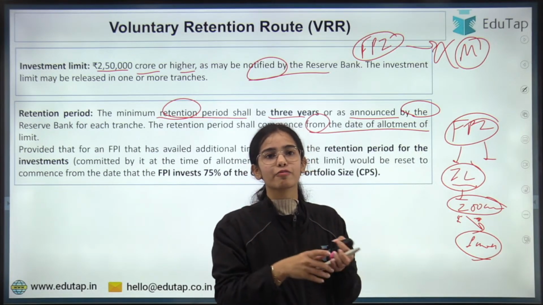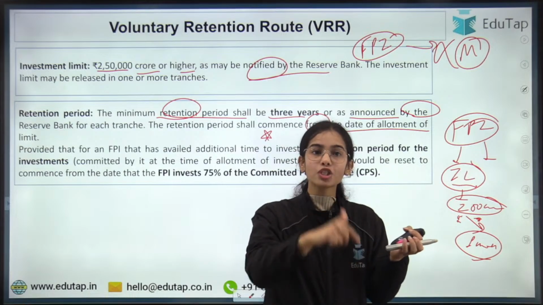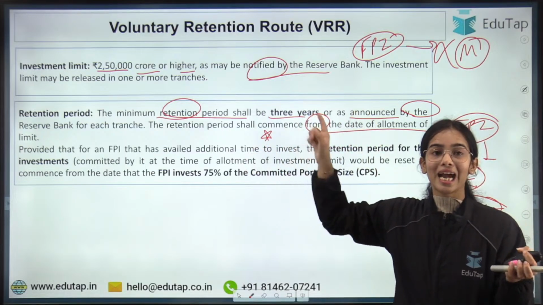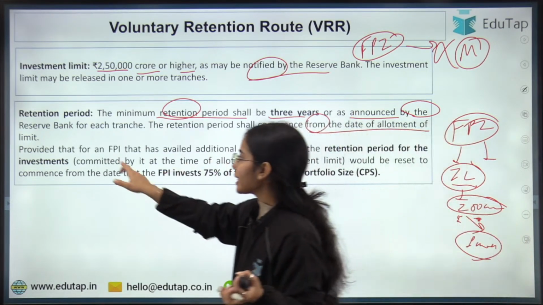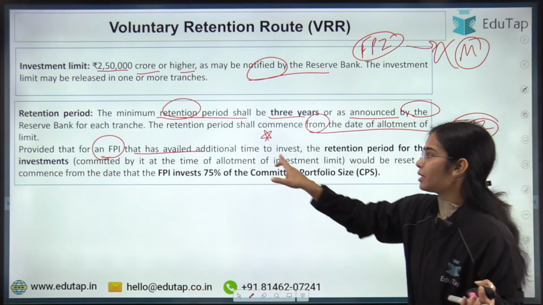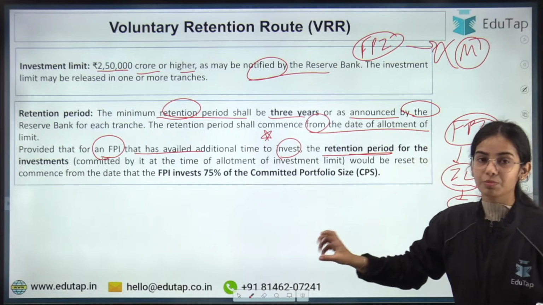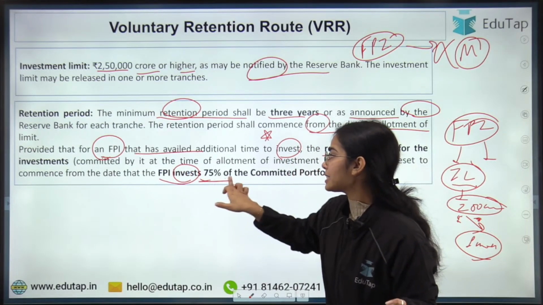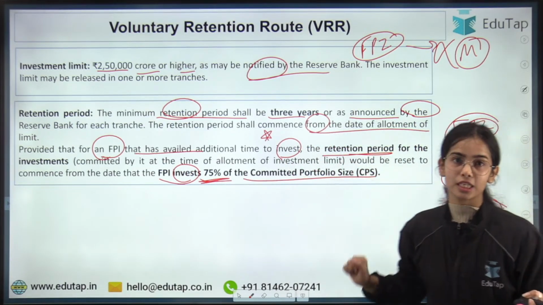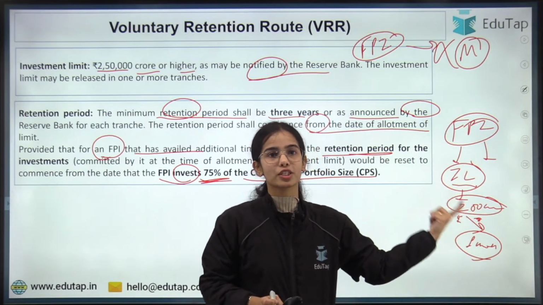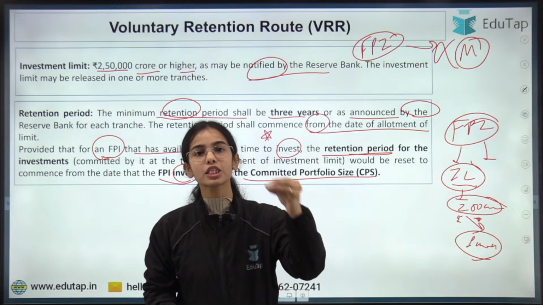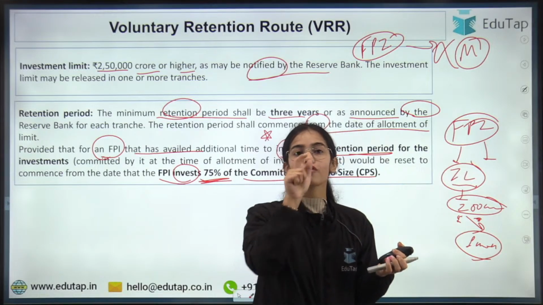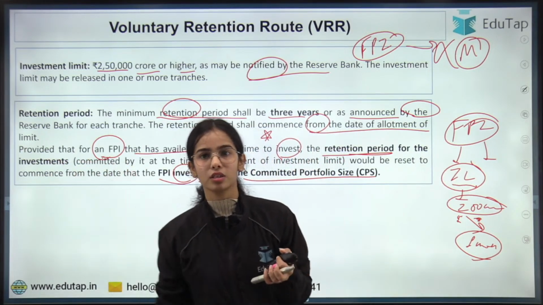That means if the FPI is investing from March, from March the retention period will be calculated. The retention period shall commence from the date of allotment of limit and from the date of investment, provided that an FPI that has availed additional time to invest, the retention period for the investment will reset to commence from the date that the FPI has invested at least 75% of the committed portfolio size. So the FPI has committed the portfolio size of 200 crores. When the FPI invests at least 75% of this 200 crores, from then the voluntary retention period will start.